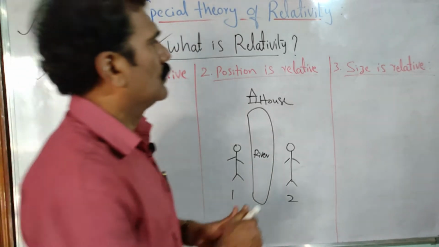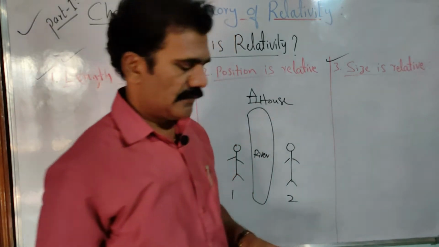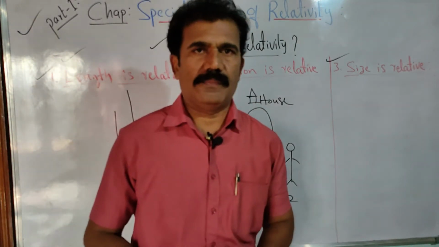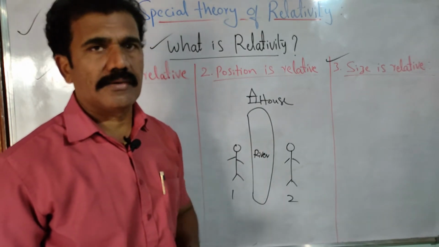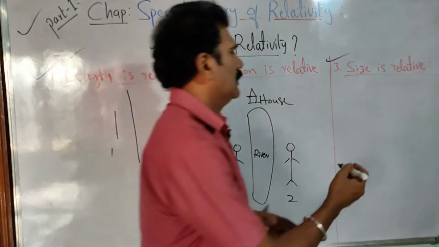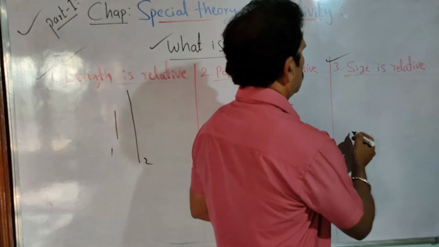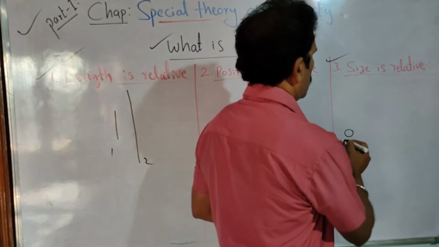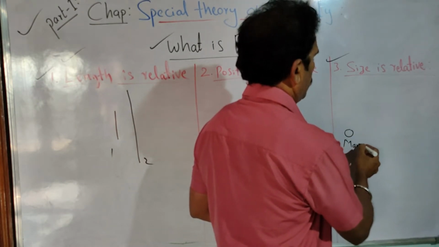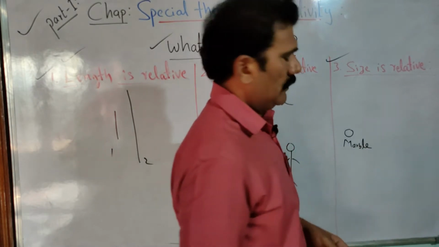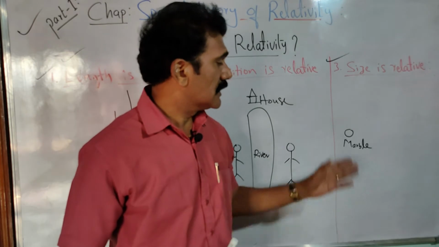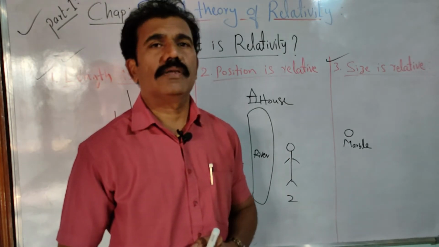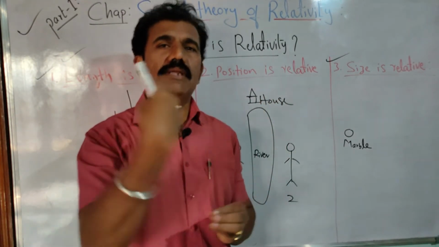And similarly we can prove that the measurement of size is also relative. What example can be considered here to say size is relative? A simple example: if I consider a small marble. I already said the marble is small. How do you say the marble is small? I think it is very small compared to other objects.